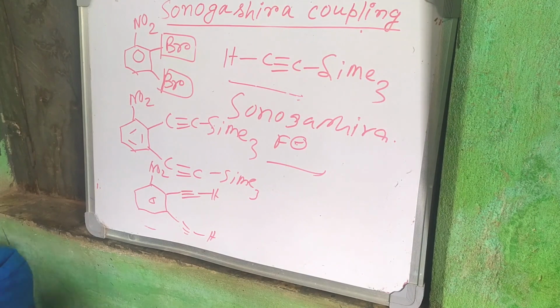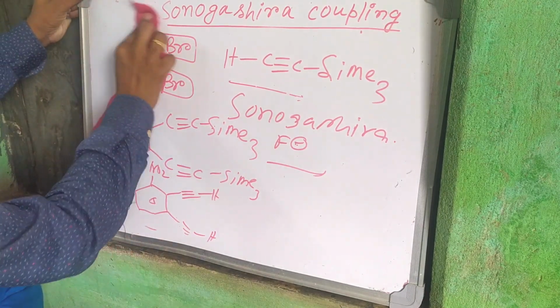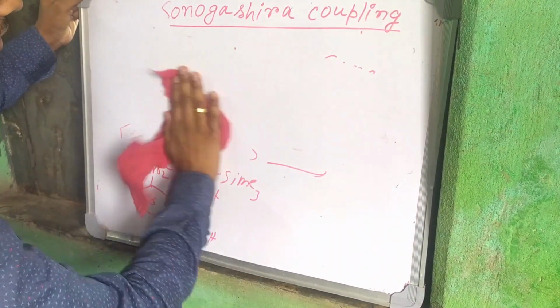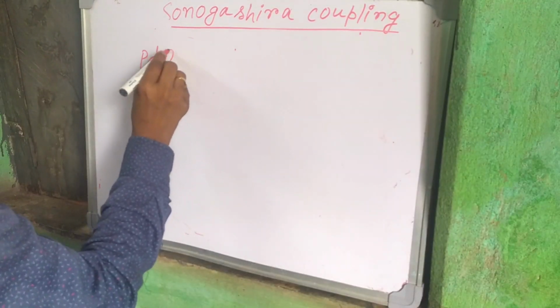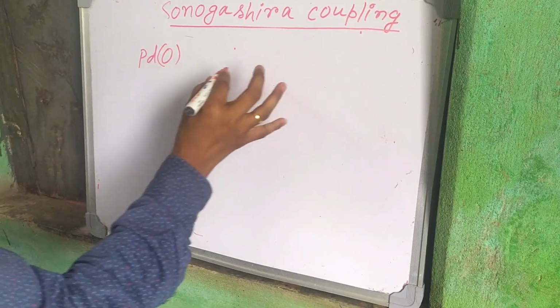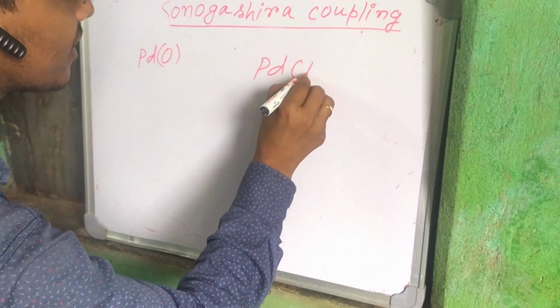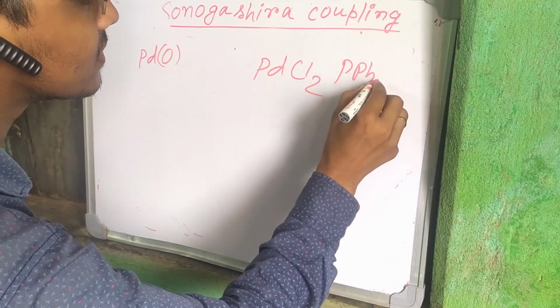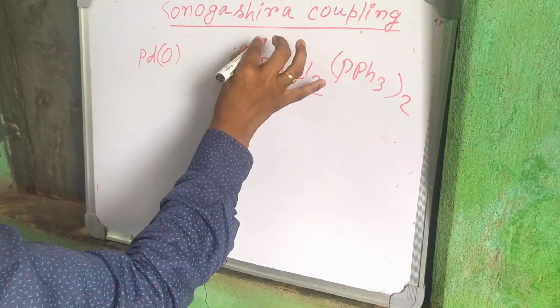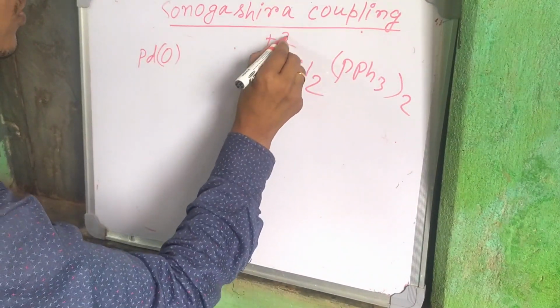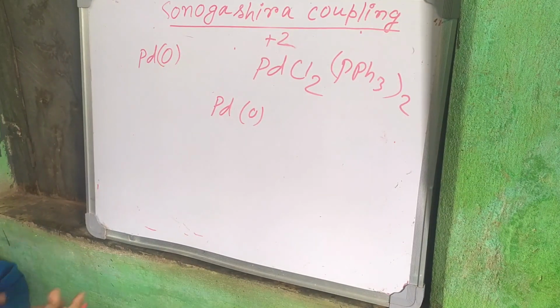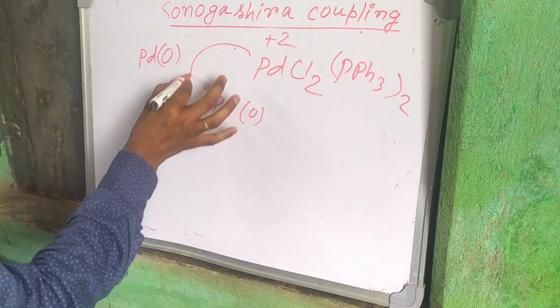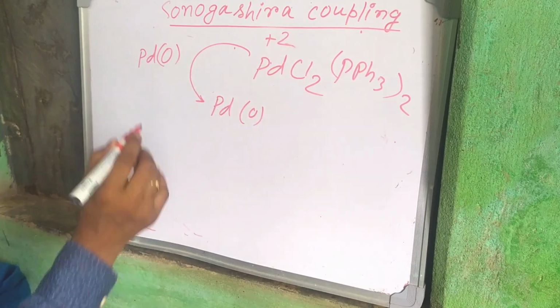Now, somewhere, if somebody writes that the reagent is palladium 0, or writes this type of reagent, PdCl2 and PPh3 as a catalyst, here the palladium oxidation state is plus 2, but we need palladium 0. It can be prepared in situ from plus 2 to 0. How?